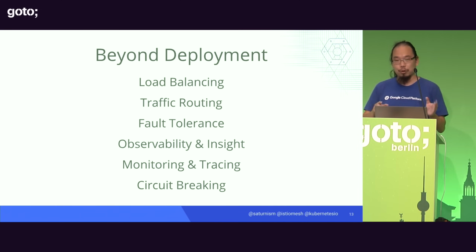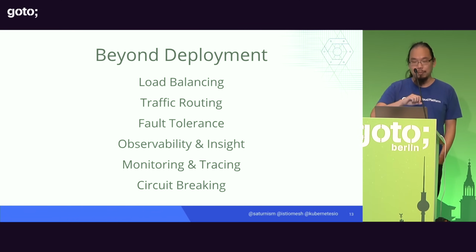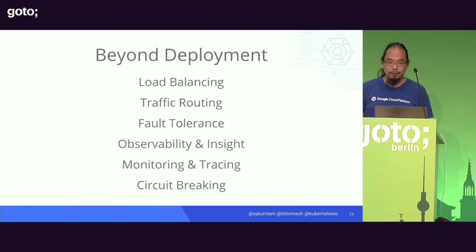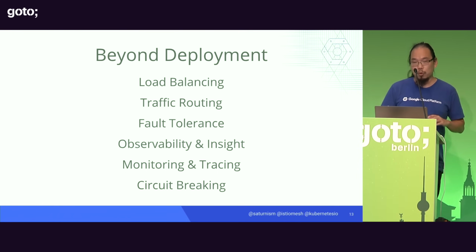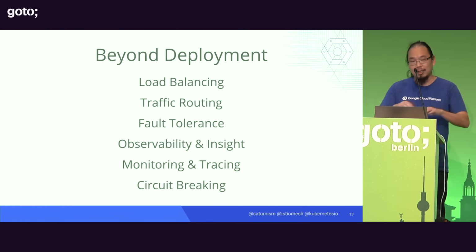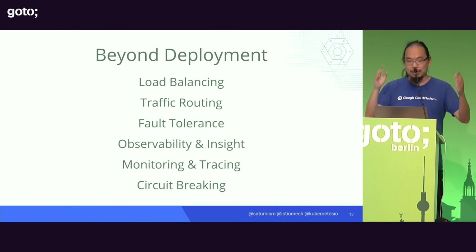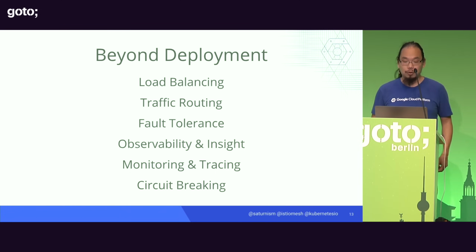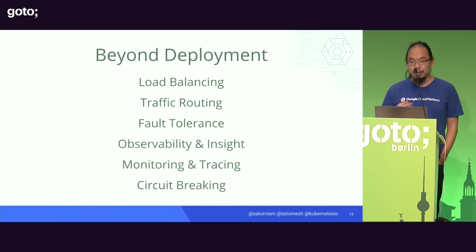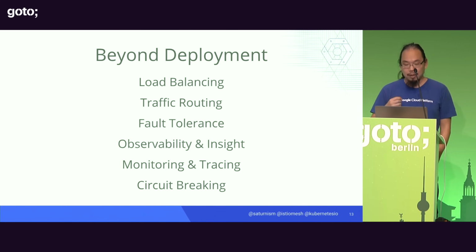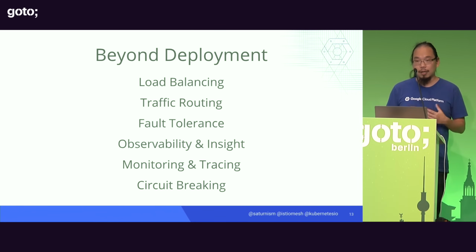Maybe you have some call chaining, so A is calling B, calling C, calling D, or something like that. And if anywhere along that chain has a latency issue, has a performance issue, or has some kind of outage, you need to know and pinpoint exactly what that issue is. Otherwise, the problem will propagate back up to the top, and it will be very, very hard to figure that out. And for that reason, you need some kind of way to observe the state of your entire architecture.